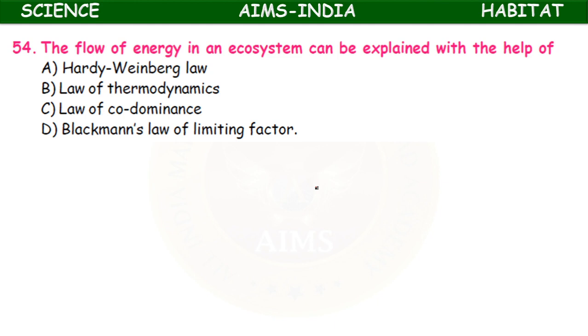The flow of energy in an ecosystem can be explained with the help of one law. What is that law? Hardy-Weinberg law, you are going to study in the higher classes. Law of thermodynamics, law of codominance, and Blackman's law of limiting factor. Here it is the law of thermodynamics: energy can be neither created nor destroyed, but it can be transferred from one form to another form. Flow of energy is unidirectional, always from producers to consumers.